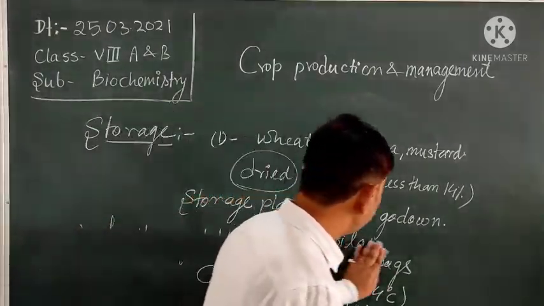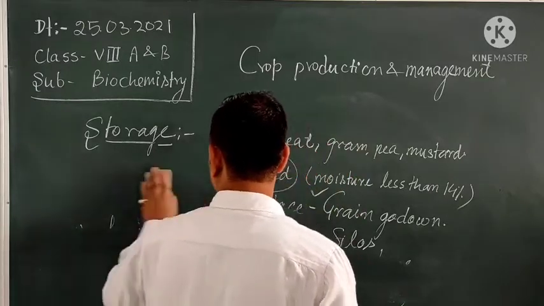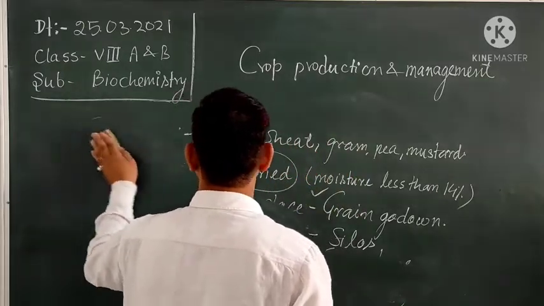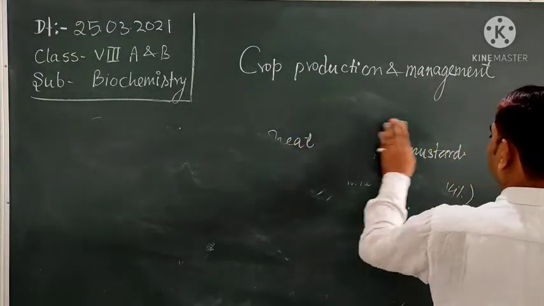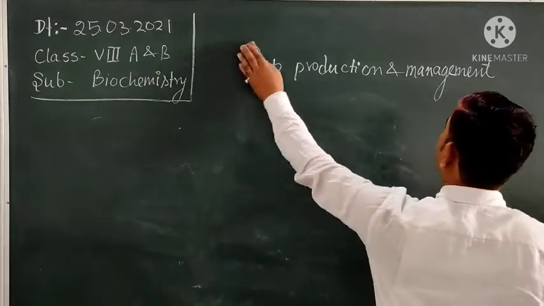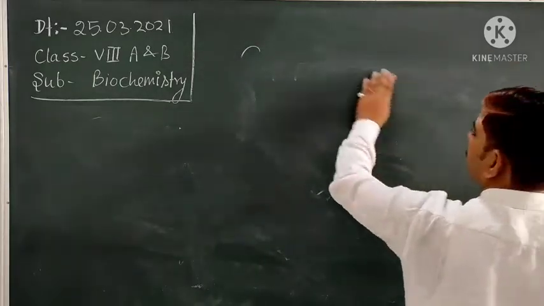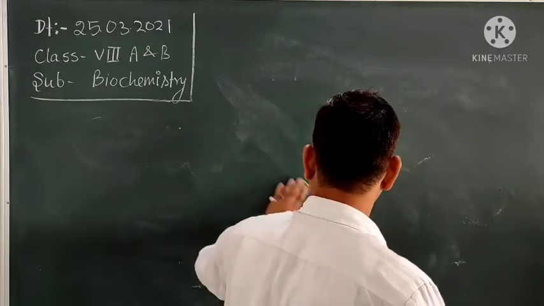Dear students, in agriculture there are other products also, and those products come from animals, like milk, fish, meat, and honey. You know all these things. These also come under agricultural products, and we know how to store them.